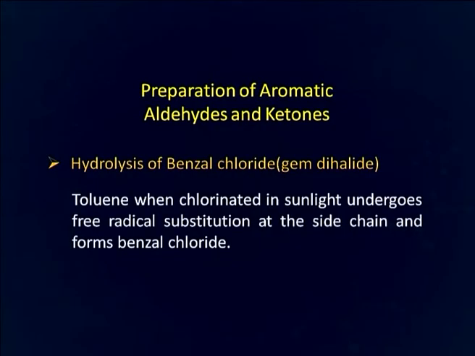We will now discuss the preparation of aldehyde and ketones by hydrolysis of benzyl chloride. This benzyl chloride is a dihalide and it can be prepared by the reaction of toluene with chlorine in presence of sunlight. Toluene, when chlorinated in sunlight, undergoes free radical substitution at the side chain and forms benzyl chloride. Hydrolysis of benzyl chloride in alkaline medium forms benzaldehyde.